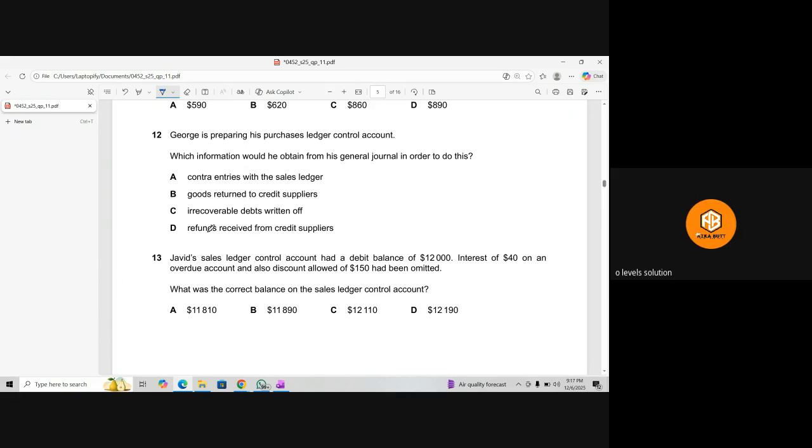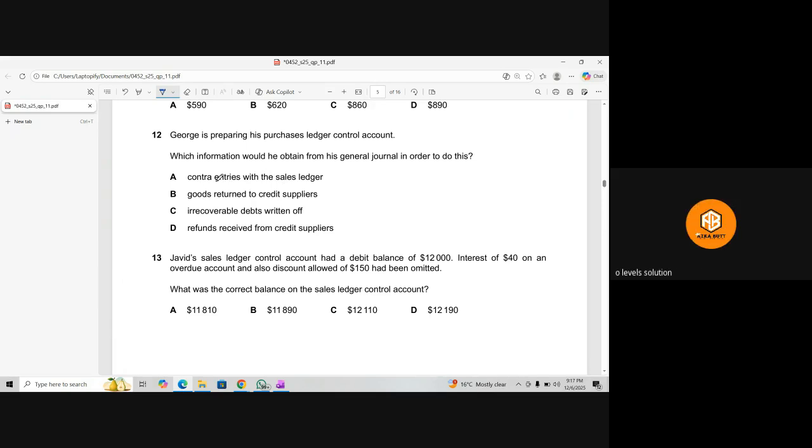But why is it wrong? Refunds received from credit suppliers would be from the cash book. Yeah, of course, this is money we received. Goods returned to the credit supplier would be part of the purchase return journal. Or the contra entries, we can say. Contra entry with the sales ledger.